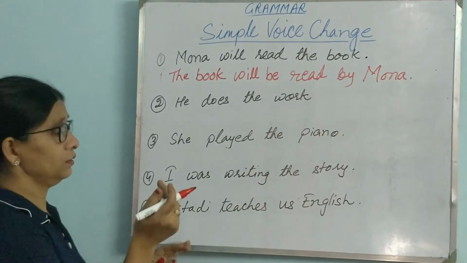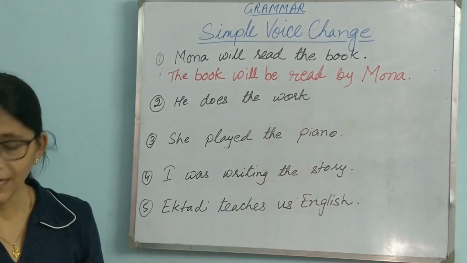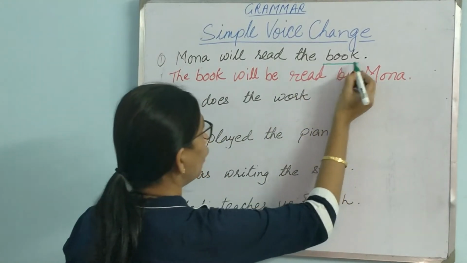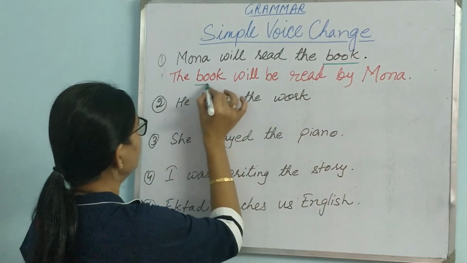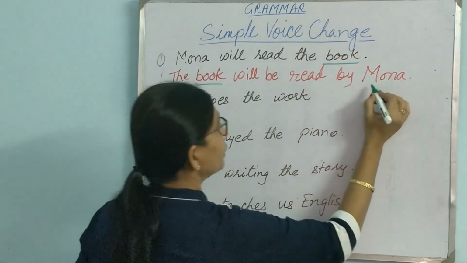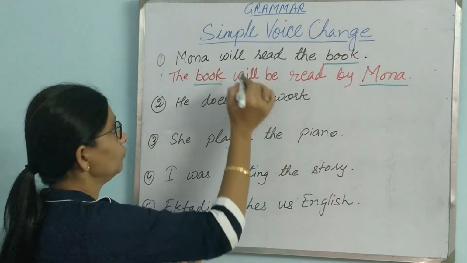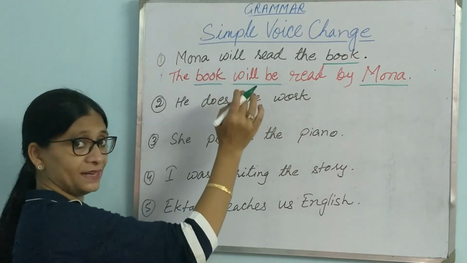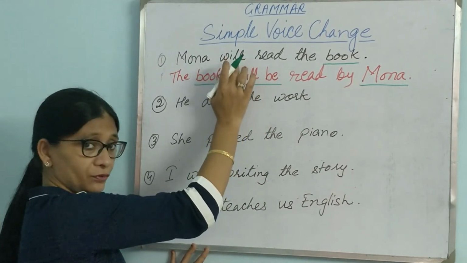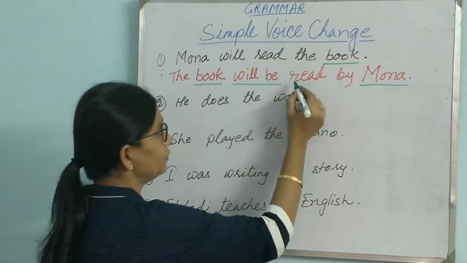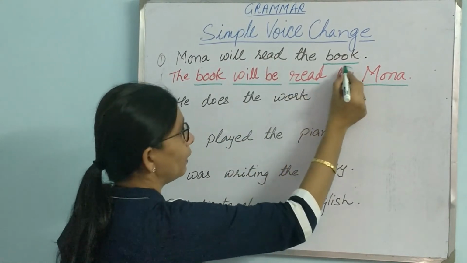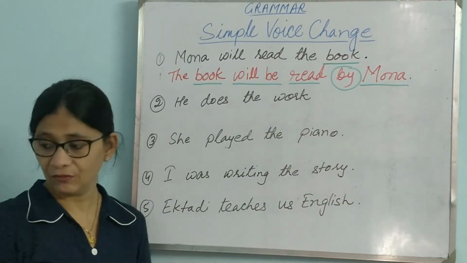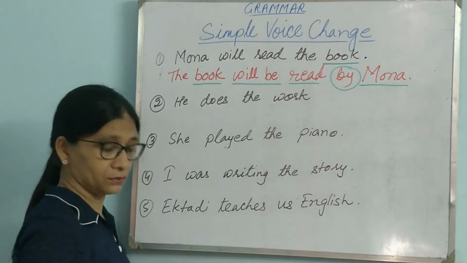Okay. So please keep a few of these changes in mind, and there will be no problem in changing the voice. The object will come in the beginning. The subject will go to the end. The verb will be in the same tense as it is in both sentences. It will be future tense. Then read becomes read, and by is added. Okay, so only these are the tricks that we have to remember, like how to change.